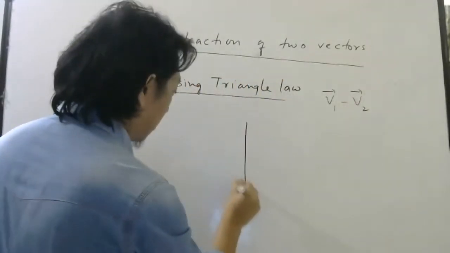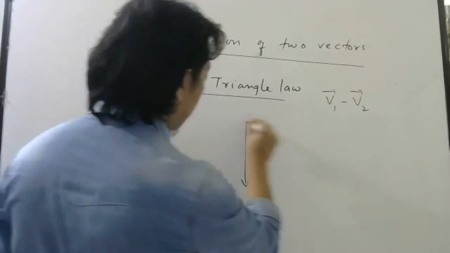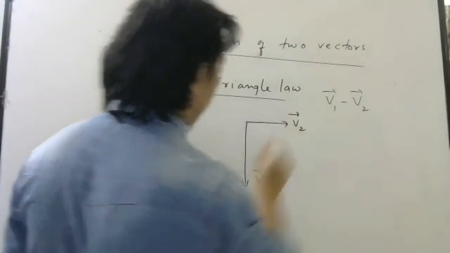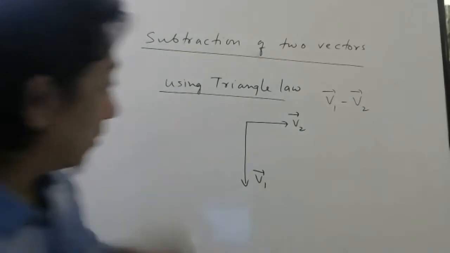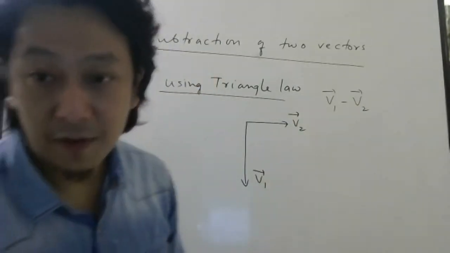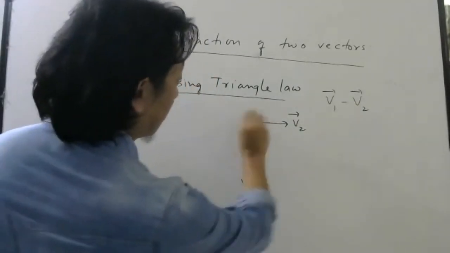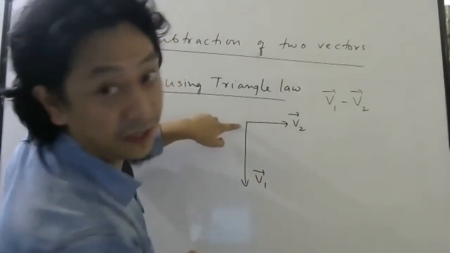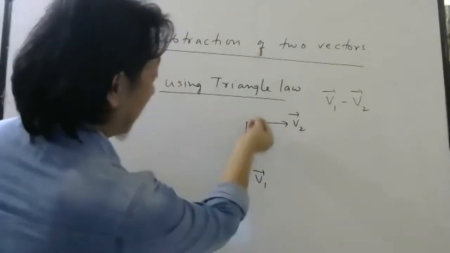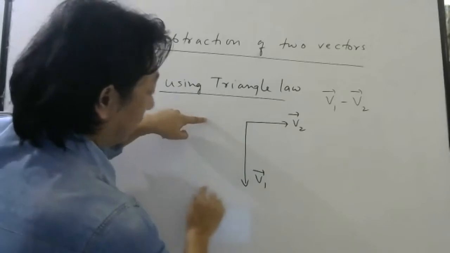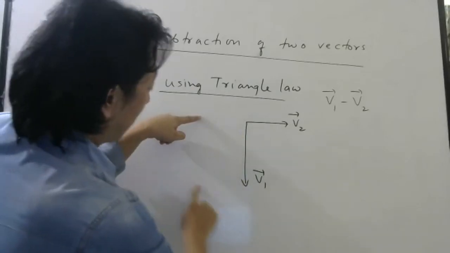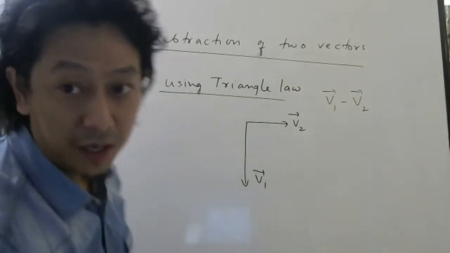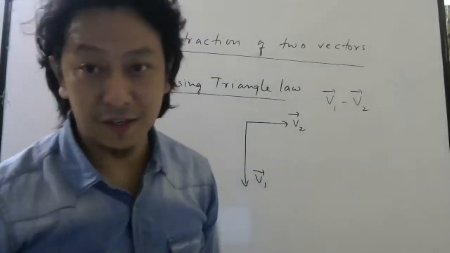So here was your V1 vector, here was your V2 vector, right? So now to find the difference, I have to flip this, and then don't keep it here. If you keep it here itself, then you will have to draw a parallelogram. Once you draw the parallelogram, this diagonal will give you the difference of the two vectors, right?